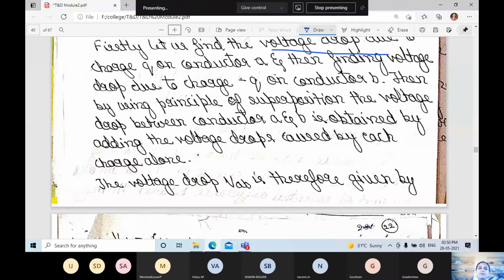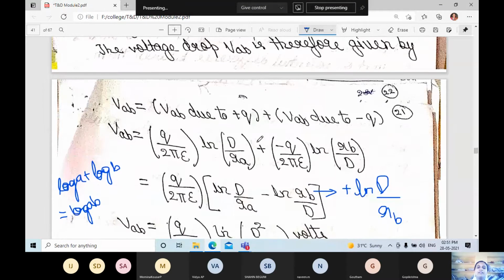By using the principle of superposition, the voltage drop between conductor A and B is obtained by adding the voltage drops caused by each charge alone. Then write the equation for this.